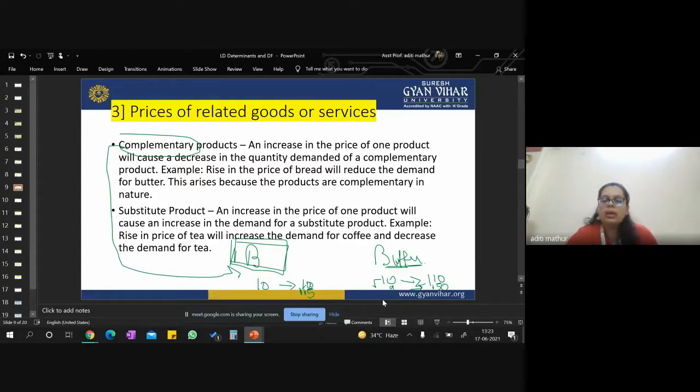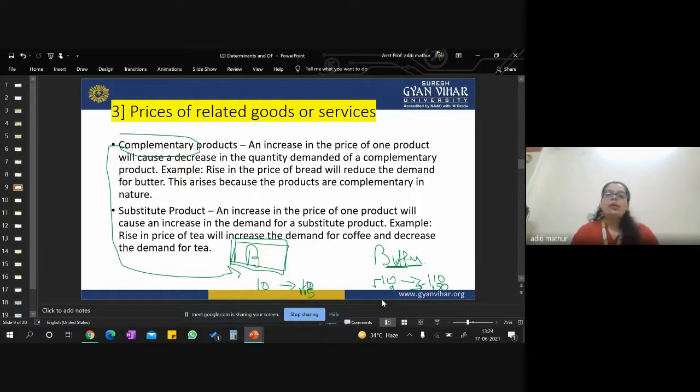Why? Because if you are buying butter, you might also need bread to eat. Logical. What will a person do with lots of butter if they don't have bread? Because they go in combo, they go hand in hand, right? So we can say if the price of a complementary good reduces, your demand increases, right? So this is also one of the factors which affects your demand, right?